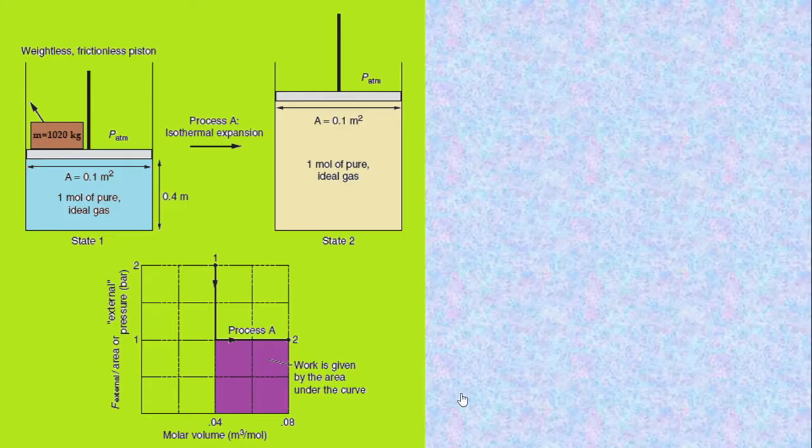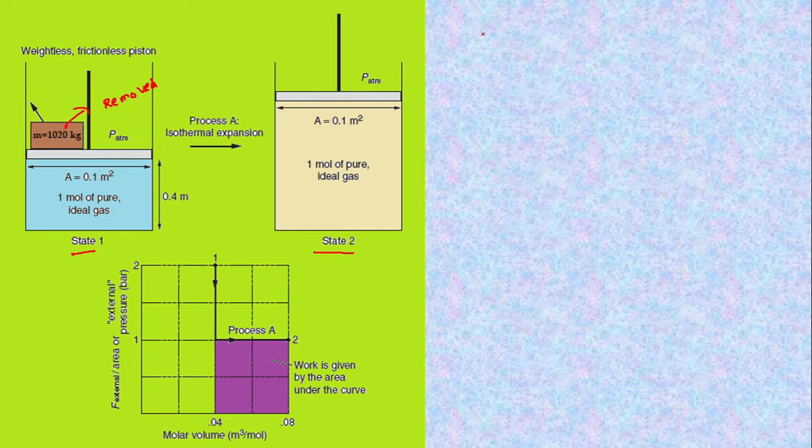First, I am going to take a typical cylinder piston arrangement. Over a piston, I have placed 1020 kg mass. When this weight is removed, your system undergoes changes, that is isothermal expansion, from state 1 to state 2.